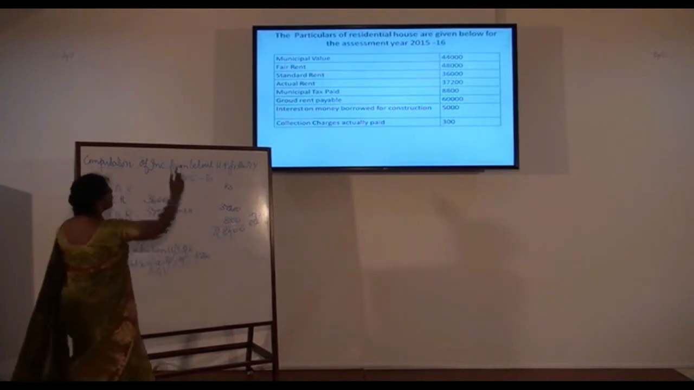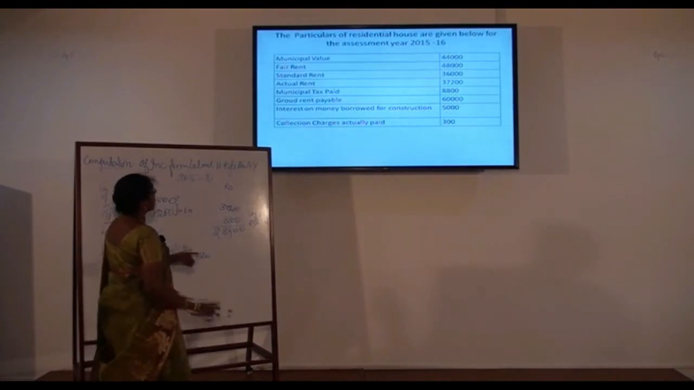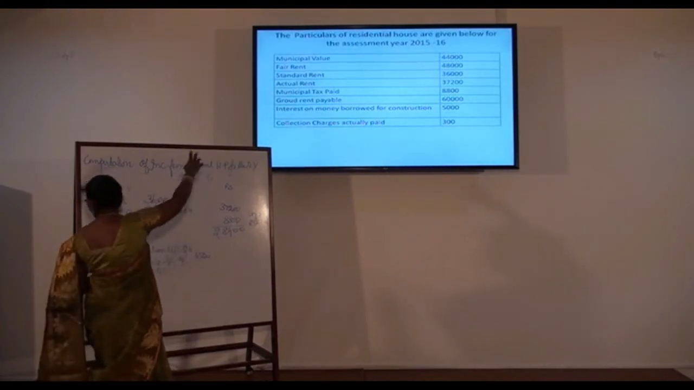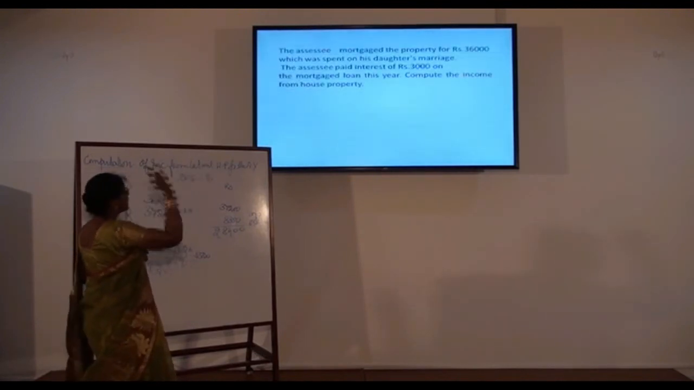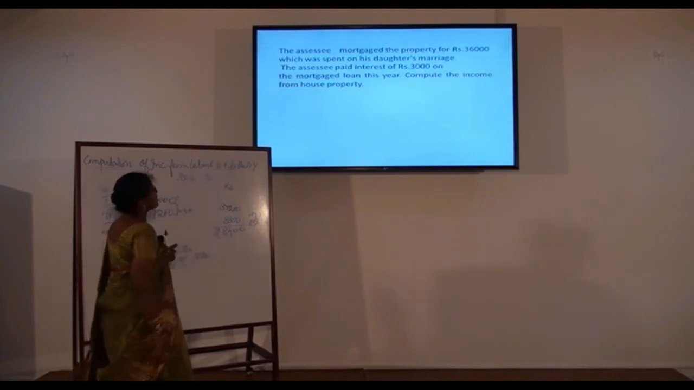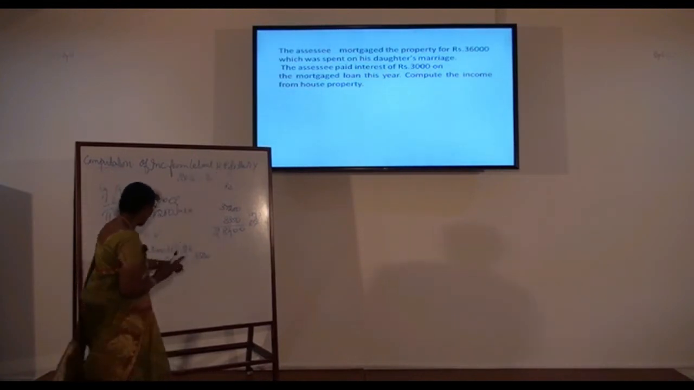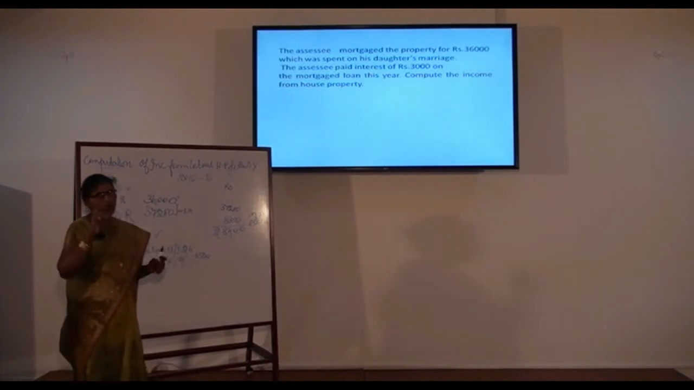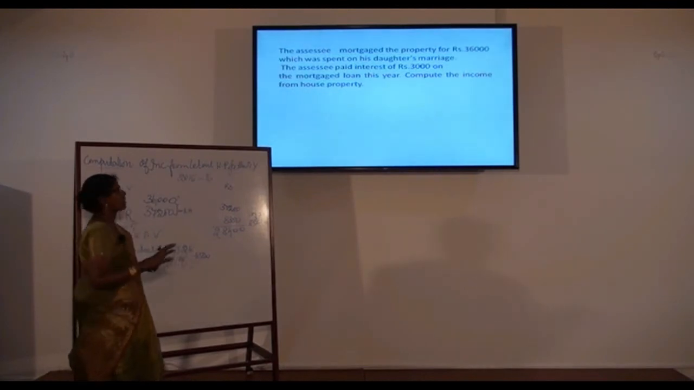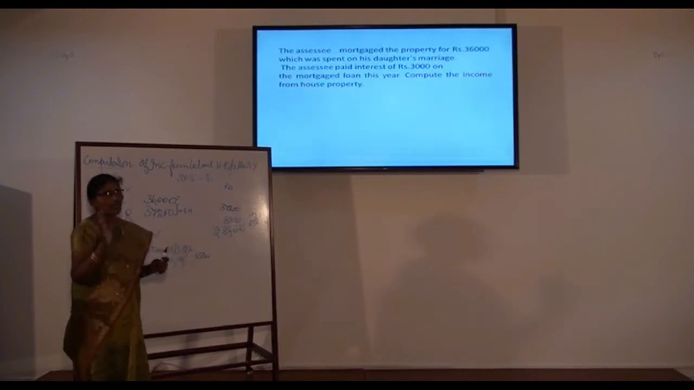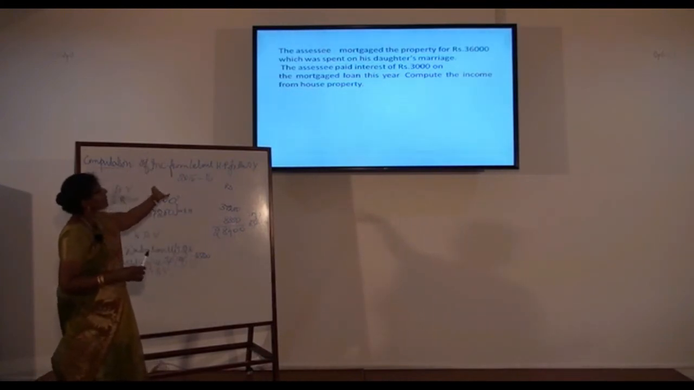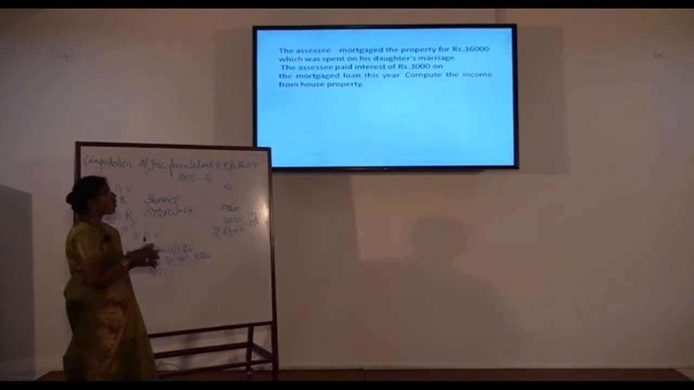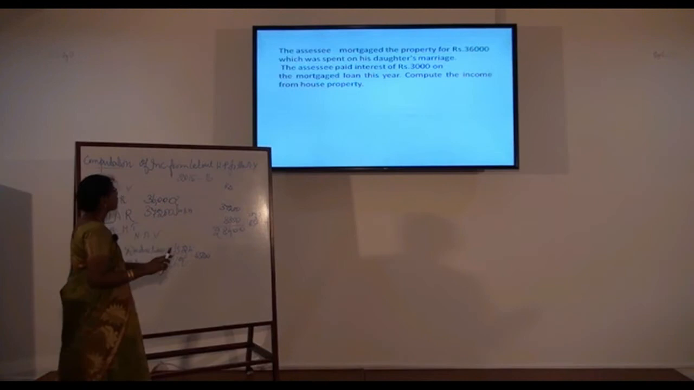Then here now, interest on money borrowed for construction. There are two types of loan. One for construction, another one by mortgaging this property, he has borrowed a loan to the extent of 36,000. But section 24 says that interest on loan borrowed for construction or for reconstruction or renewal, that only is allowed. For any other purpose, it is not allowed under section 24. So, though there are two loans, one is for construction, another one is for marriage, there is no provision for a loan for marriage. So, we are just ignoring it.